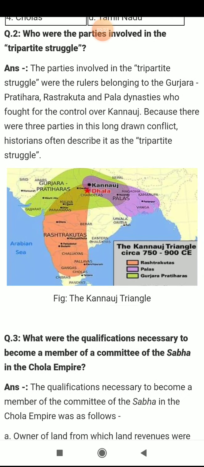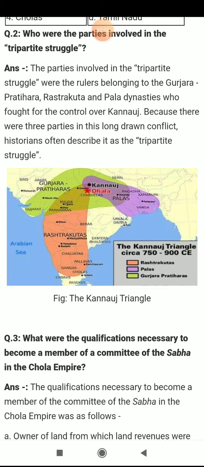Next question, you can see it is also given in the map. Kannauj, triangle, three parties were there. You can see how they struggled among themselves from 750 to 900 CE.